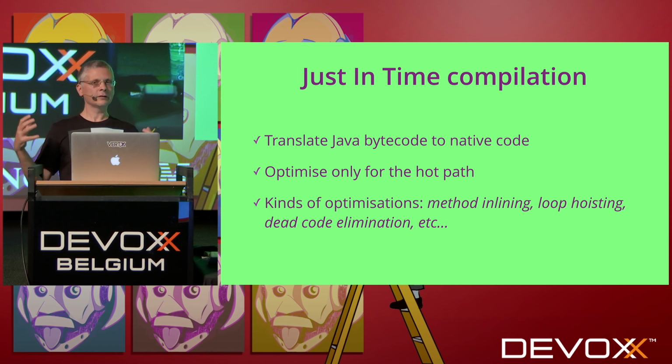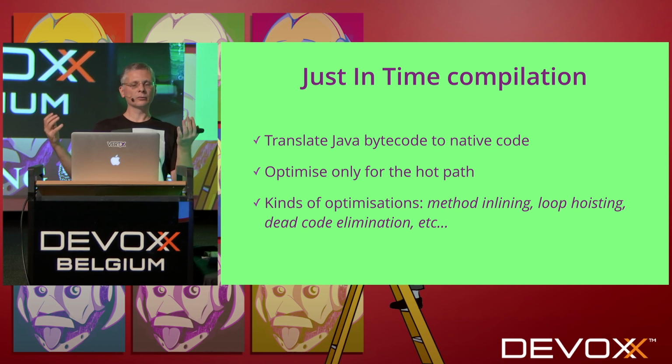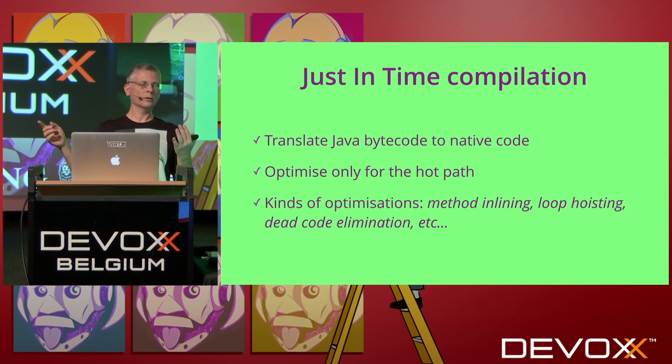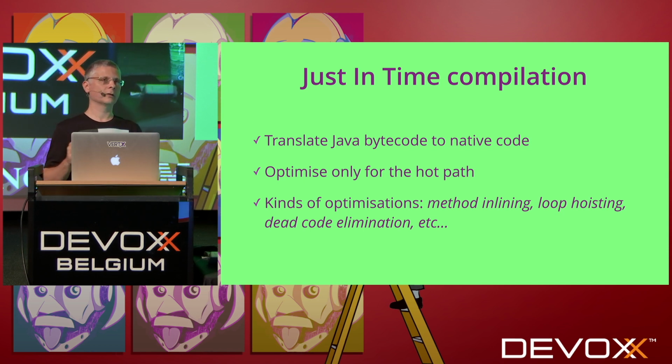Basically, method inlining is that you take one method, let's say my method A calls B, and you take the body of the B method, and you simply copy it into the body of the A method. And what is interesting here is that, of course, you save a call, but also method inlining is important because it opens the door to more optimization, like inlining fields and such. So that's why it's very important.